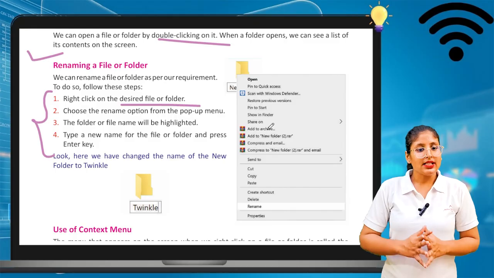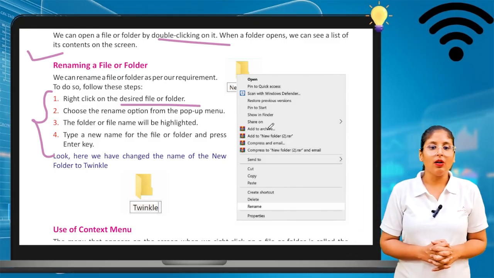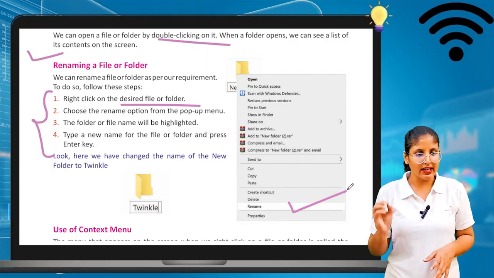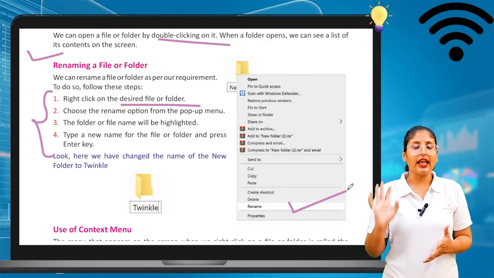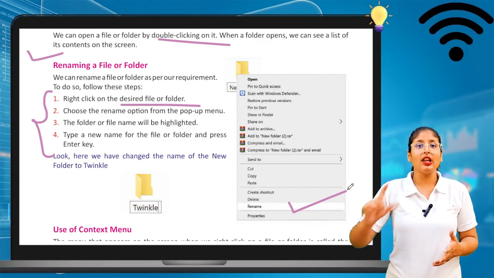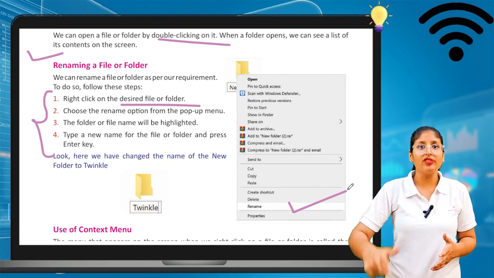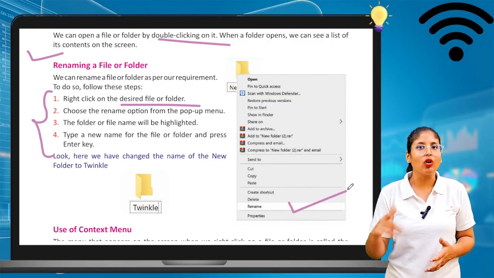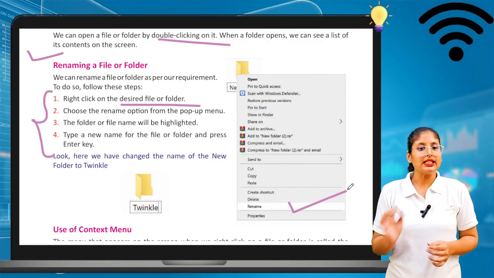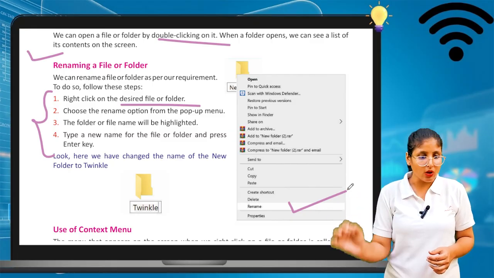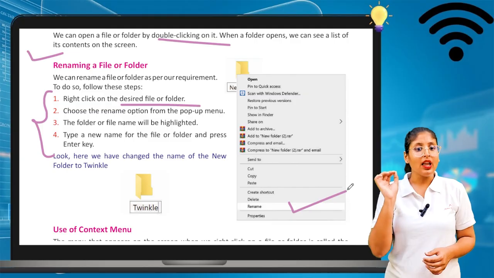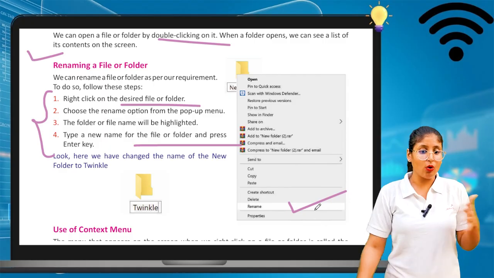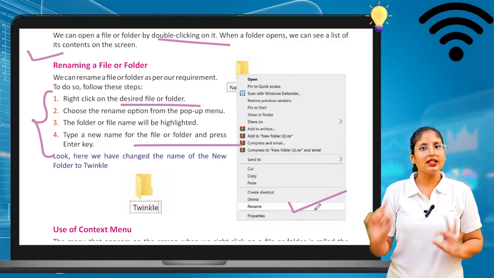Second, choose the Rename option from the pop-up menu. The Rename option should be there. If you right click on a folder or a file, then the second last option should be the Rename option. Rename option means you can rename that folder or that file according to your work, according to your desired wish. The folder or the file name will be highlighted. Type a new name for the file or folder and press enter.